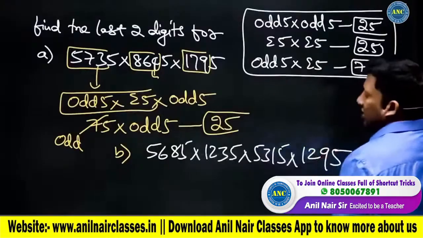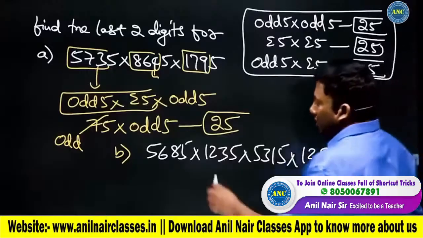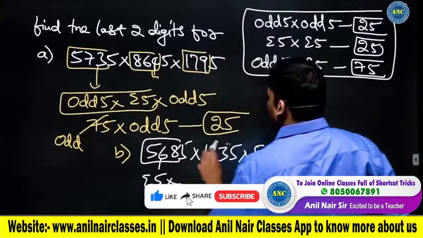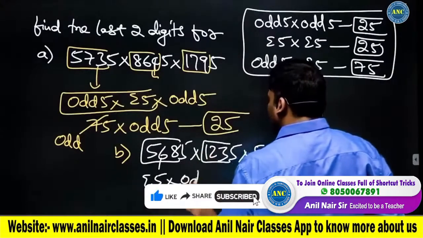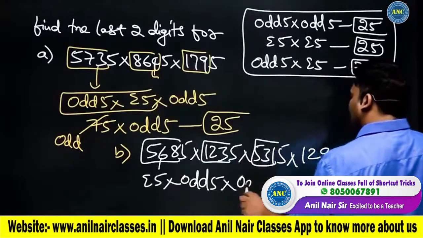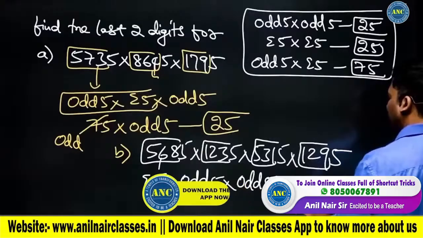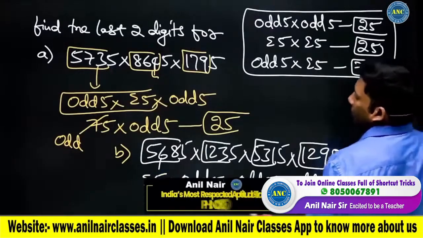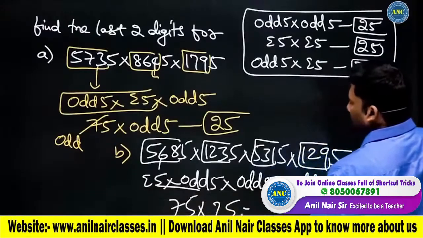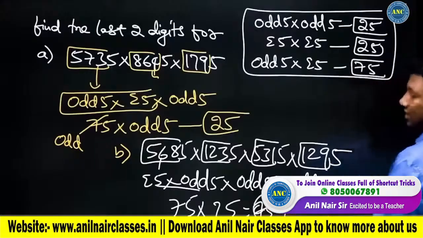I just want serious and sincere students to be a part of the ANC course. 5, 6, 8: 8 is an even number, even 5. 1, 2, 3 is an odd number, odd 5. 5, 3, 1 is an odd number, odd 5. 1, 2, 9 is an odd number, odd 5. Even 5 into odd 5, 75. Odd 5 into odd 5, 25. Odd 5 into even 5, the answer is 75.